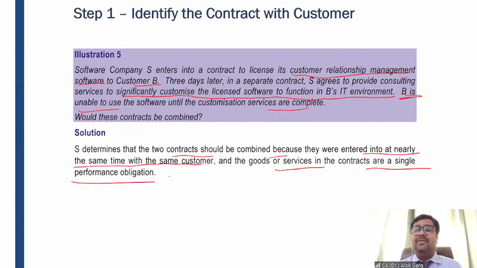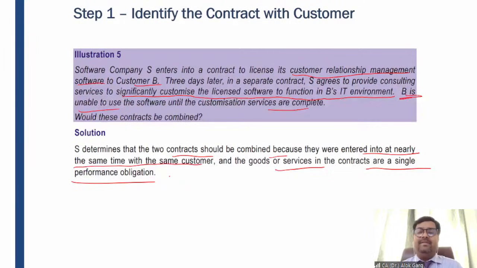Now you will say, sir, how does it matter? The company S has already provided the tool to the customer. Okay. And how does it matter whether it will provide the consulting services or not? The company has to keep this contract as a separate contract and the other contract as a separate contract. And the company needs to recognize revenue once this software has been provided. And the consulting revenue has to be recognized separately because the company has to take it as a separate contract, right? So this is not correct.